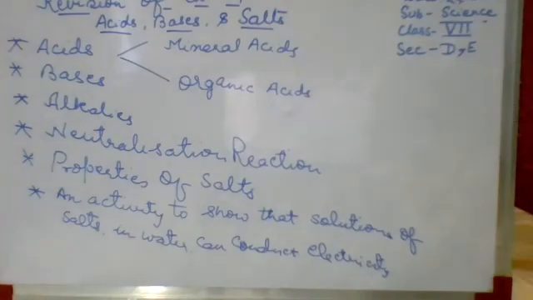In this activity, we have to take a beaker half filled with water and dissolve some common salt in it.